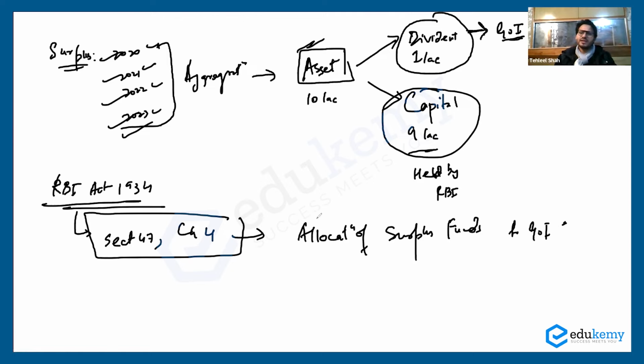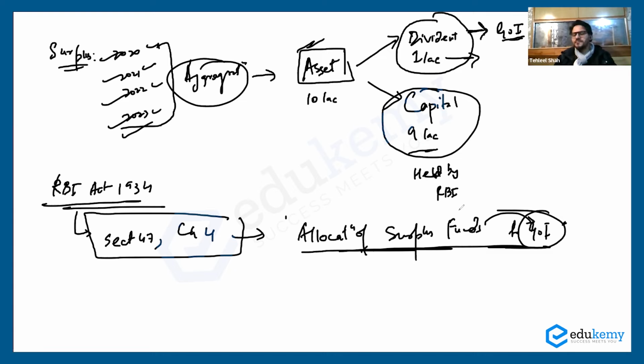So there is a clear-cut chapter in the RBI Act in which RBI is told that whatever surplus you have, the aggregate of the surplus, then the asset, and under the asset, the dividend, this dividend has to be transferred to the government of India. Why the government of India? Because RBI is an agent of the government of India.